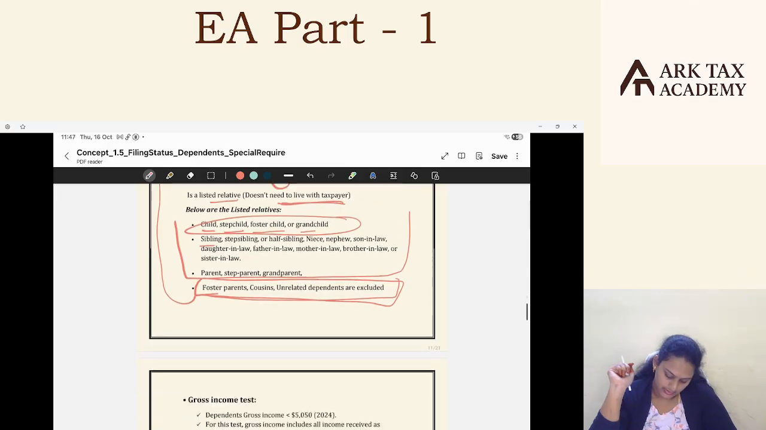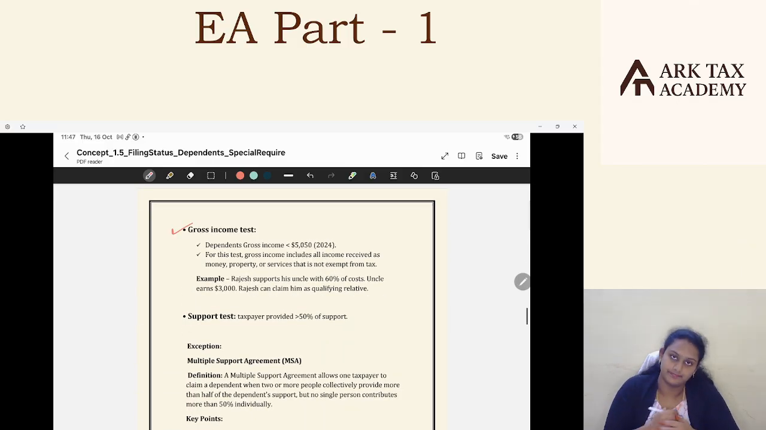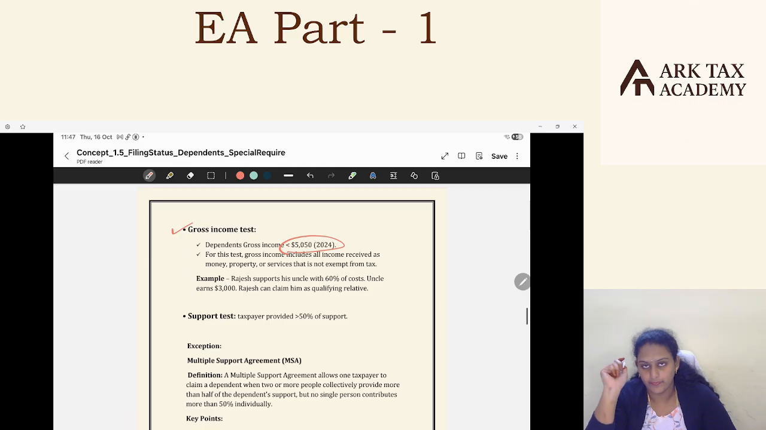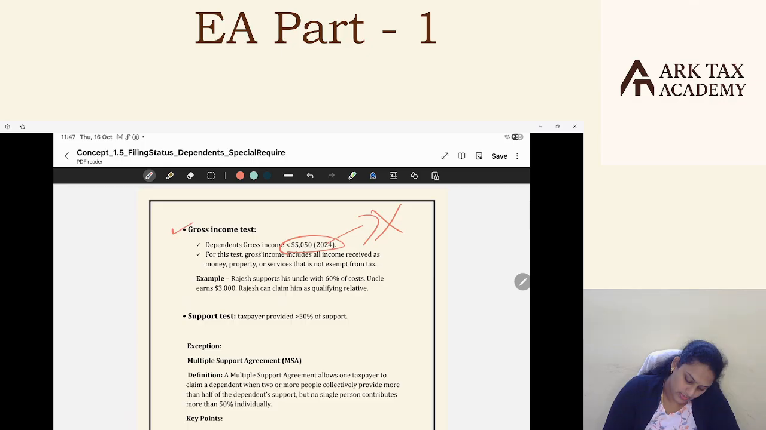Moving ahead, the next point is the gross income test. Dependent's gross income should be less than $5,050, that is for 2024, and this changes every year. It's an inflation-adjusted number, you don't need to remember this number. But this gross income includes all income received as money, property, or services. The fair market value of the properties received, the fair market value of the services received, or any money received, any cash received, all this will be part of the gross income that is not exempted from tax. There should be no exempted income.